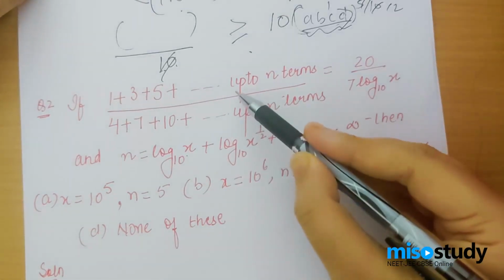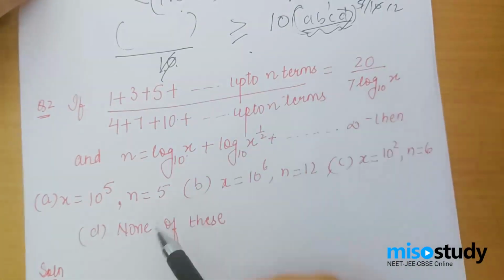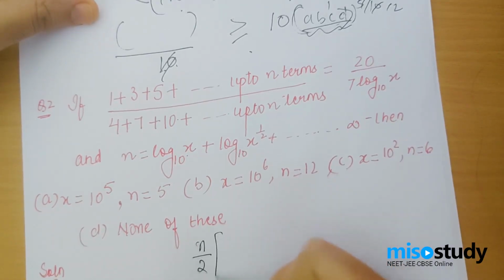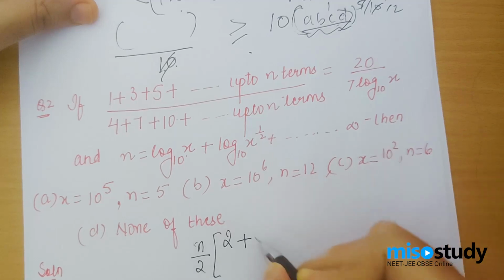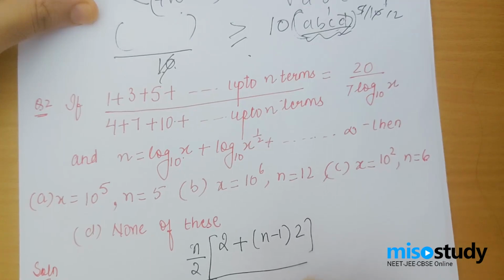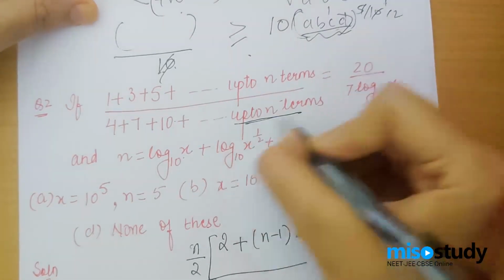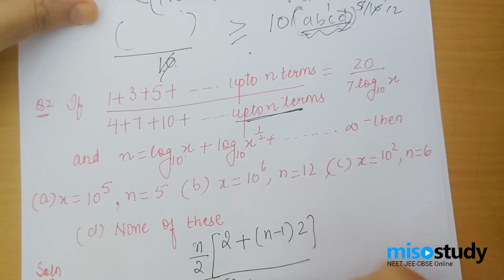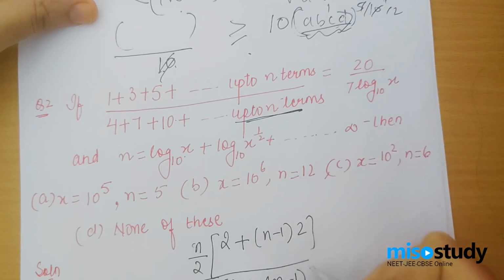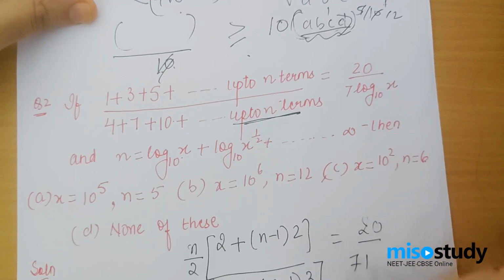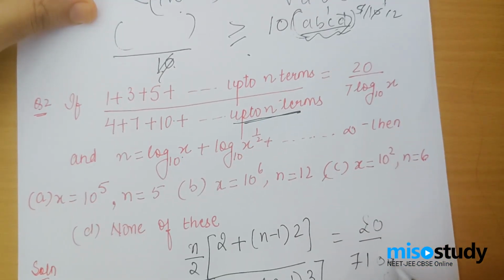So first of all, let's simplify this series. As you can see, these are odd numbers and they are in AP. So if I apply n by 2, 2a, that's 2, plus n minus 1, d is also 2. In the similar way, in the denominator, it would be n by 2 because it's clearly written up to n terms. Here the first term is 4, so 8 plus n minus 1, d is 3, is equal to 20 upon 7 log of x